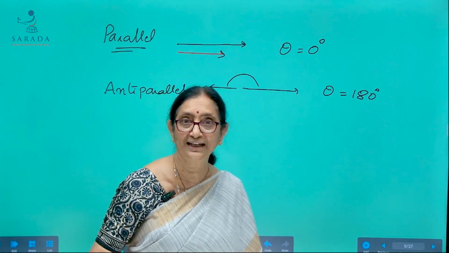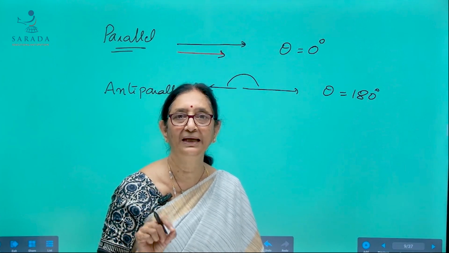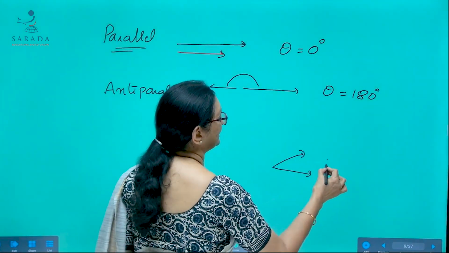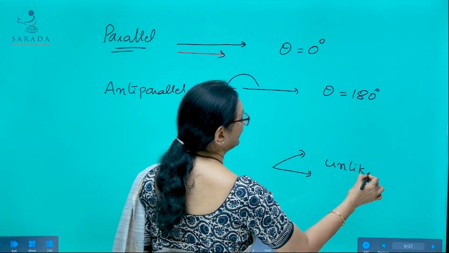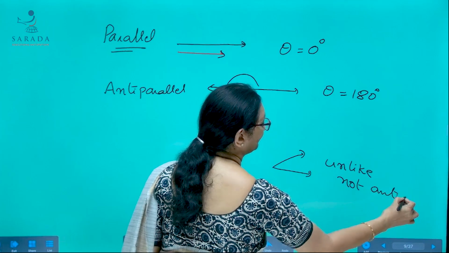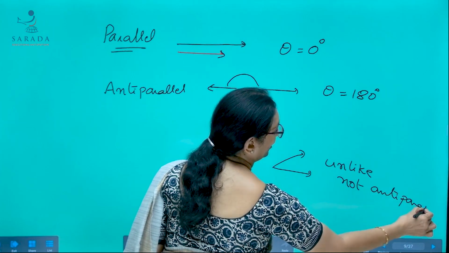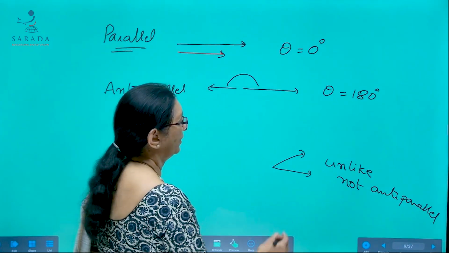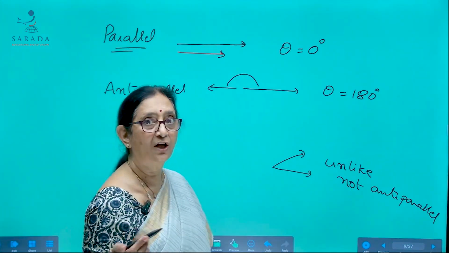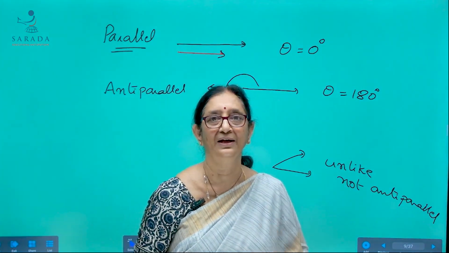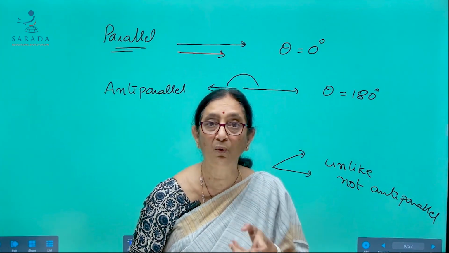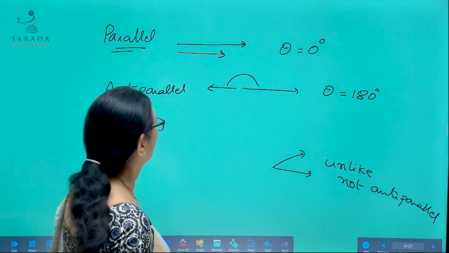All unlike vectors need not be anti-parallel, because if vectors are like this, they are unlike but not anti-parallel. So, all unlike vectors are not anti-parallel, but all anti-parallel vectors are unlike vectors, because the angle between them is 180 degrees, not 0 degrees. Okay.